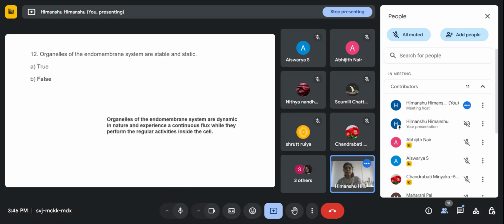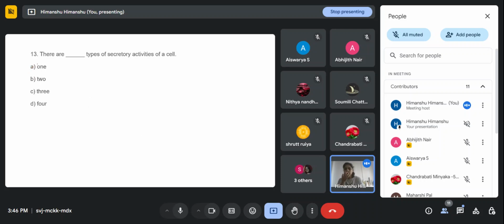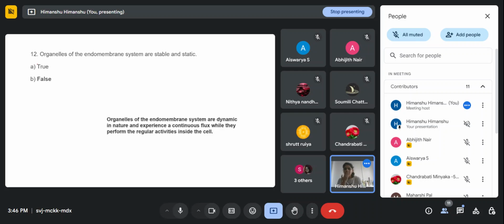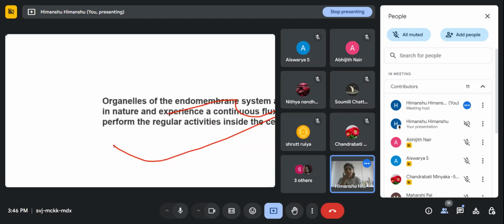Okay, let's see. Organelles of the endomembrane system are stable and static. No, it's a false statement because they are always in a dynamic situation, so they experience a continuous flux while they perform their regular activities inside the cells, right?